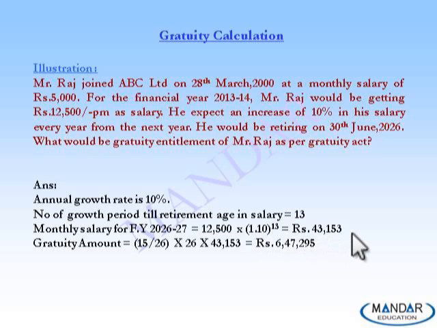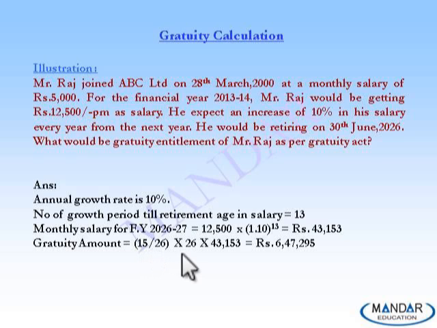That means Raj will be withdrawing 43,153 in June 2026 based on the terms and conditions of his employment. Okay, now how will the gratuity be calculated? So we have seen the gratuity, he's a permanent employee, so he's eligible for 15 days of gratuity.